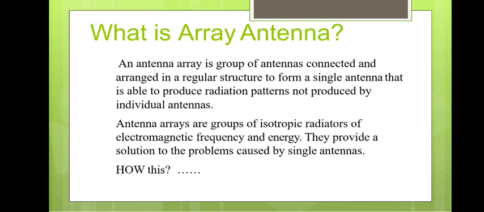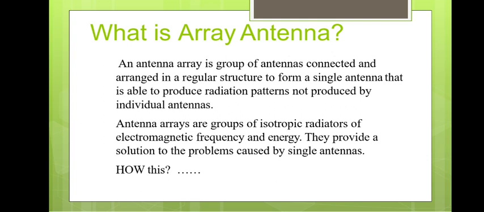Generally every antenna has its own radiation pattern, but here the n number of elements should be placed with some spacing and with equal amplitude and equal phase, and it acts as a single antenna and produces the radiation pattern in a particular direction with maximum directivity. Antenna arrays are a group of isotropic radiators of electromagnetic energy. You already know that. They provide a solution to the problems caused by a single antenna.